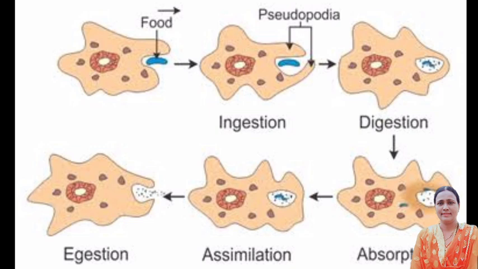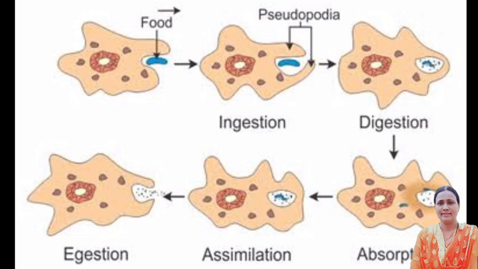Then digestion in amoeba is intracellular, that is, it takes place inside the food vacuole. Complex food breaks into small soluble molecules readily absorbed by the cytoplasm, and this process is called absorption. The absorbed food is then further assimilated by amoeba to derive energy for growth, and the undigested food material is removed by the cell membrane, which ruptures suddenly at any place and eliminates the undigested food. This process of throwing out the undigested food is called egestion.